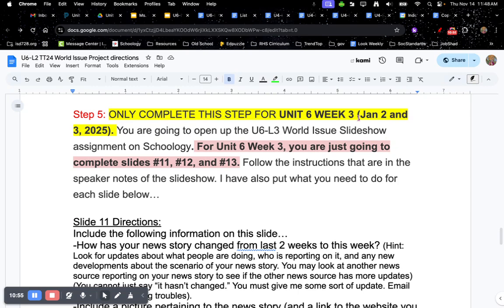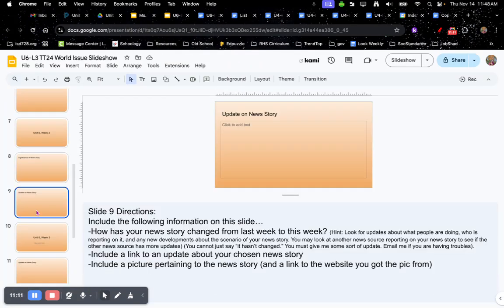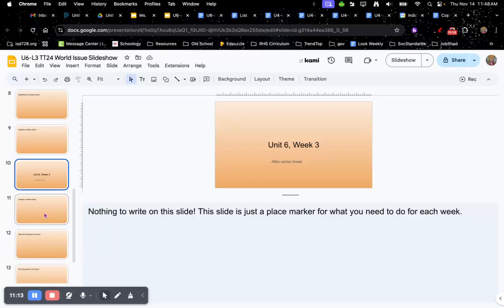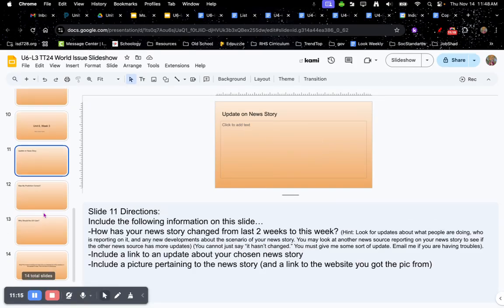You're going to open up the U6-L3 World Issue slideshow from before. And for Unit 6, Week 3, you are just going to complete slides number 11, 12, and 13. Make sure that you follow the instructions that are in the speaker notes of the slide. So let's take a look at Unit 6, Week 3. Like I said before, slides number 11, 12, and 13.